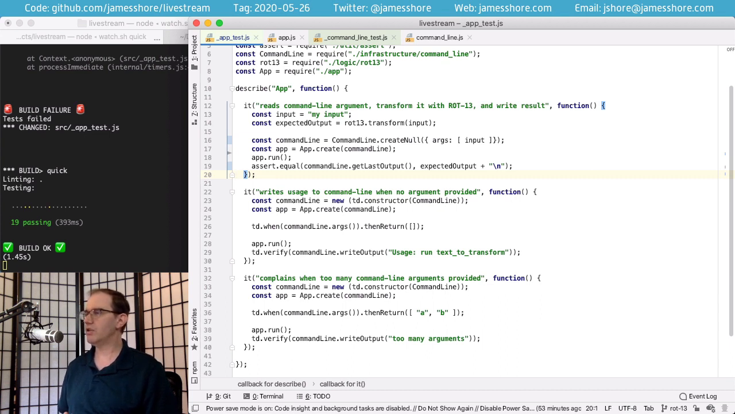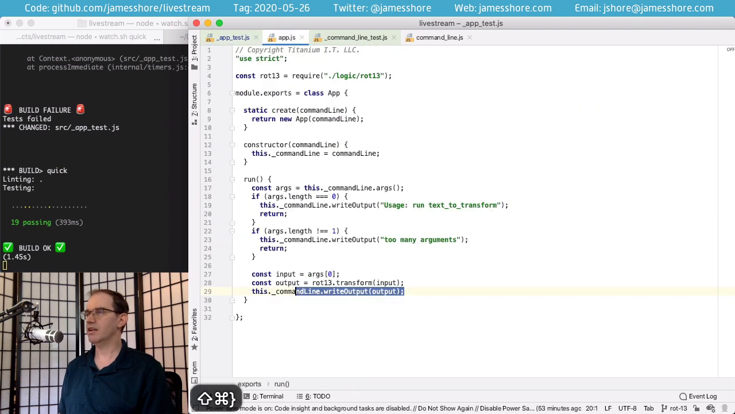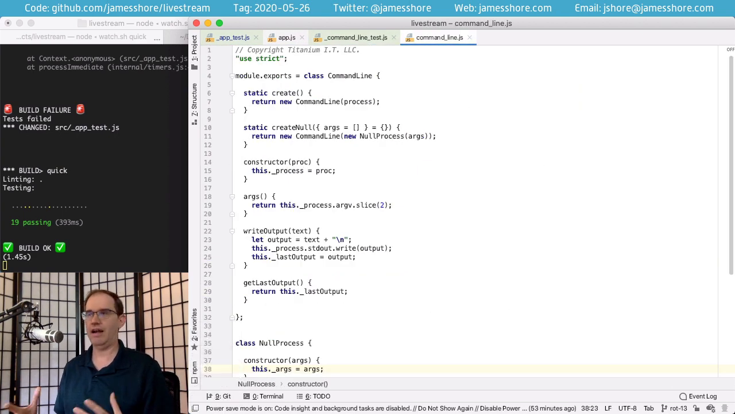Jerlyn says, so command line is basically an adapter of process. In your tests, you don't want to run the actual process. You instead use the null interface. Yeah, Jerlyn, that's absolutely correct. Command line is a wrapper or adapter around the underlying infrastructure. And again, we talked about this in the application infrastructure episode a couple of weeks ago. I find that it's just generally a good idea to wrap up infrastructure, regardless of whether you're using mocks or nullable infrastructure. And then in command line, we use the null process rather than the real process so that we can null it out.